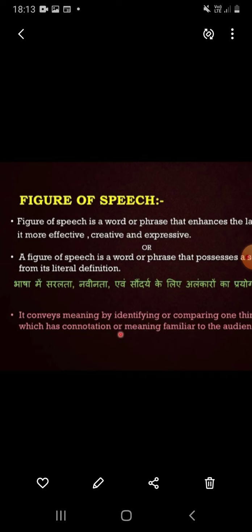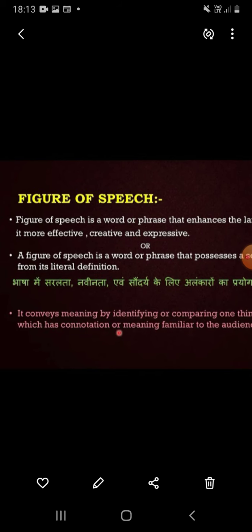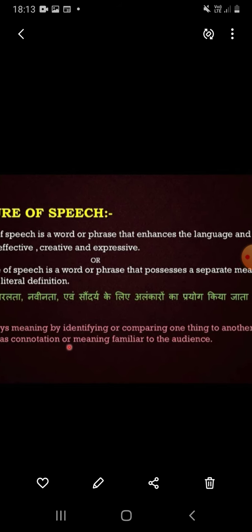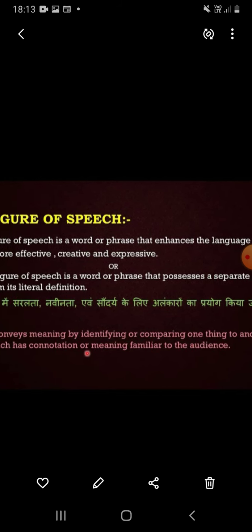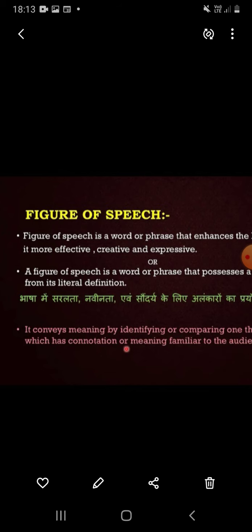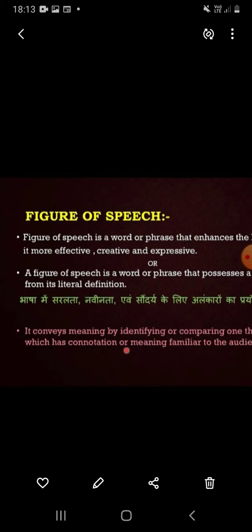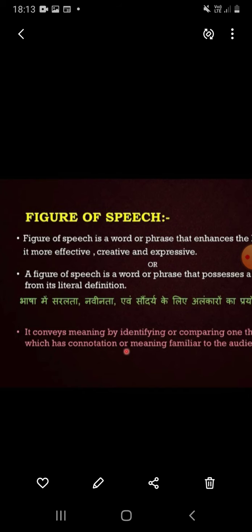A figure of speech is a word or phrase that enhances the language and makes it more effective, creative and expressive. In a figure of speech, the words make the language more influential, effective, creative and innovative. This is the impact of figure of speech.